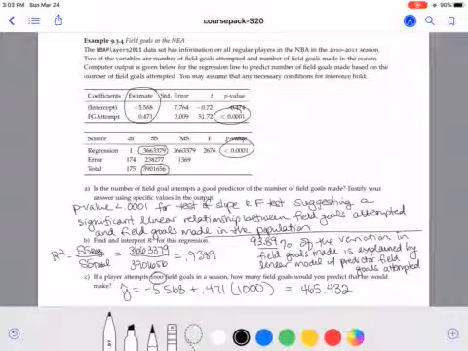On the next page, in the next video, what we will do is look at finding some prediction and confidence intervals using this value of y hat.